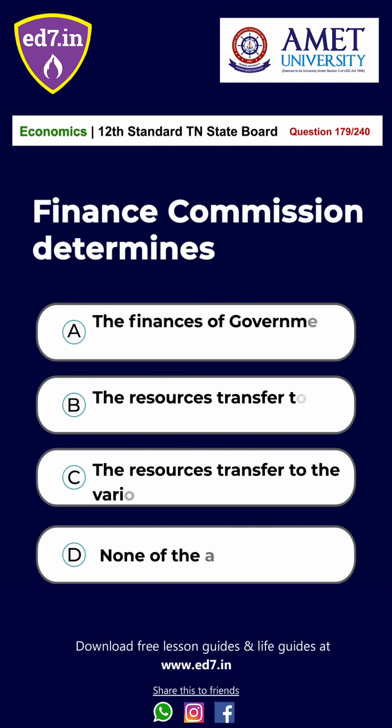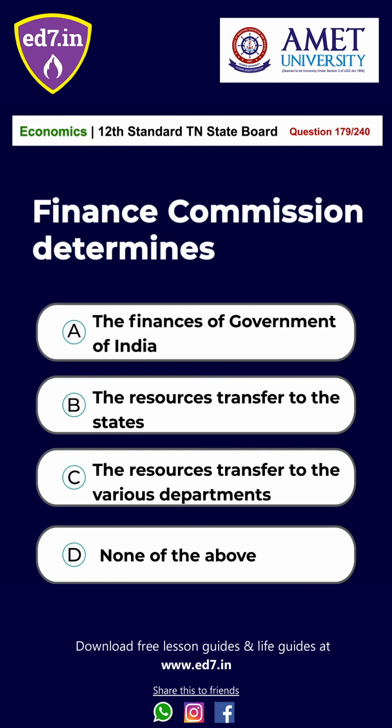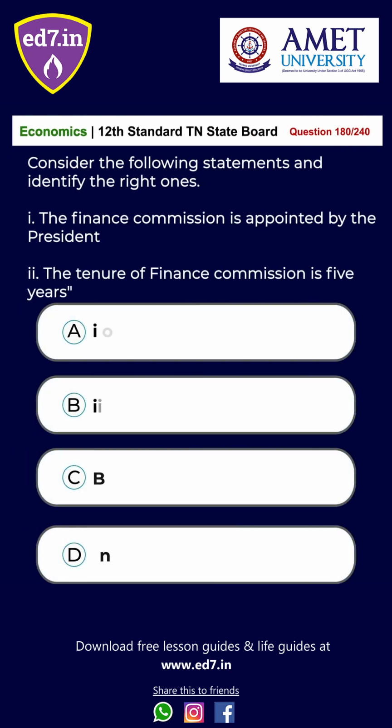Question number 179. Finance Commission determines A. The finances of the Government of India, B. The resources transferred to the states, C. The resources transferred to various departments, D. None of the above. The answer is option B, the resources transferred to the states. Question number 180. Consider the following statements and identify the right ones. 1. The Finance Commission is appointed by the President. 2. The tenure of the Finance Commission is 5 years. The options are A. 1 only, B. 2 only, C. Both, D. None. The answer is option C, Both.